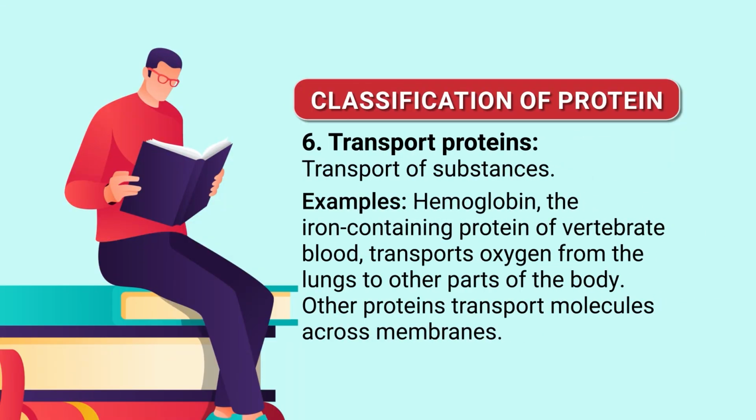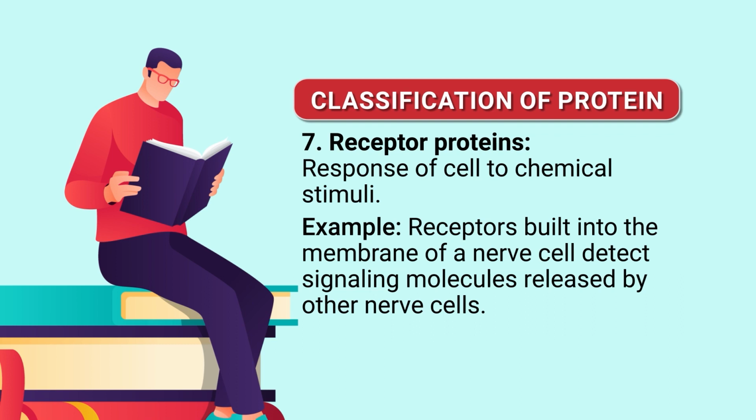Another type is the transport protein, which transports substances into the body. For example, hemoglobin, the iron-containing protein of vertebrate blood, transports oxygen from the lungs to other parts of the body. Other proteins transport molecules across the membrane. Those proteins are called transport proteins. Then receptor proteins, the response of cells to chemical stimuli. For example, a receptor built into the membrane of a nerve cell detects a signaling molecule released by another nerve cell.